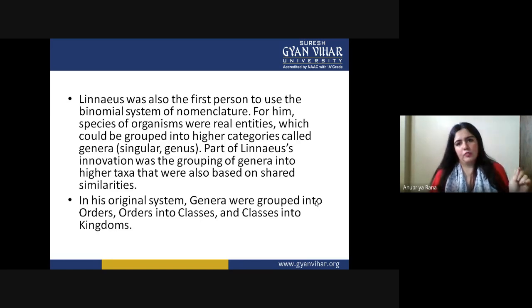First, they got the species and thought about where to put them. Then they saw the similarity level between the species and put them into a genus. Then they saw that several genera have similar features, so they put them into an order. After that, they saw that several orders have some level of similarity between them, so they put them into classes, and after the classes into the kingdom. So this is the whole process, in ascending order, from the species to the kingdom.